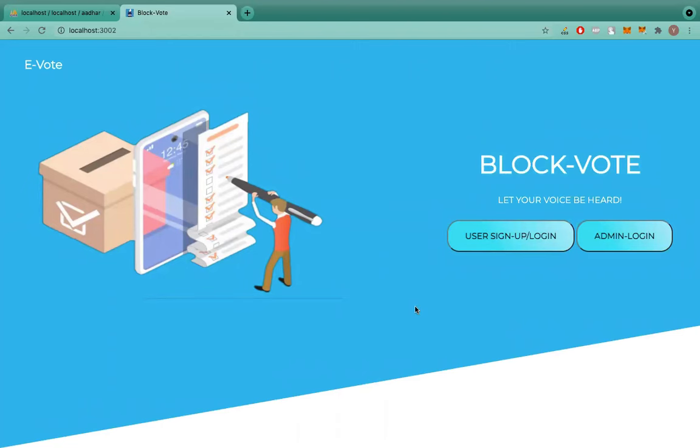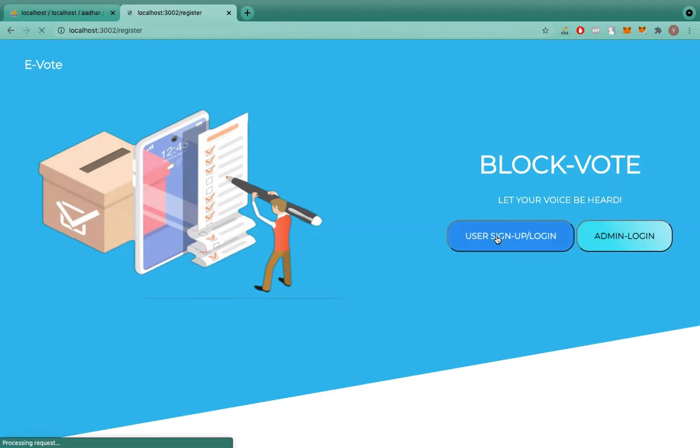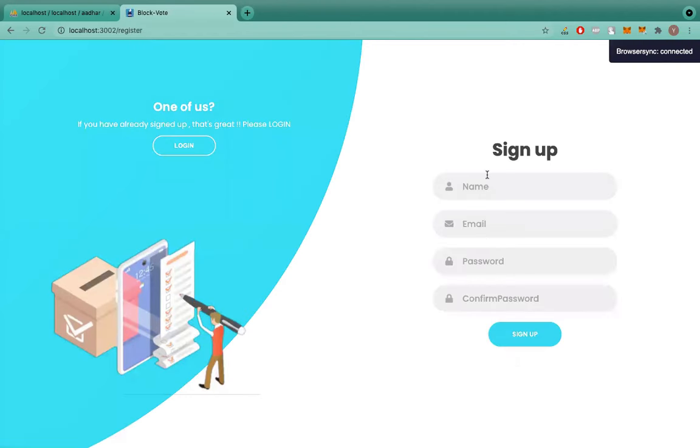So in this website, this is our main page. This is our login page: the user sign up and login page, and the admin login page. Now we will move towards the user sign up and login page. Here a user can sign up, so now I will sign up by entering my credentials.